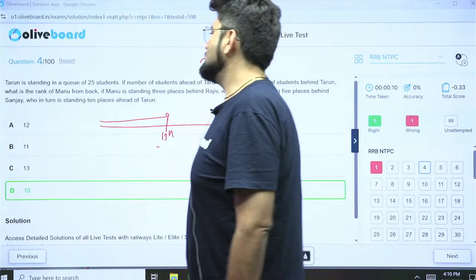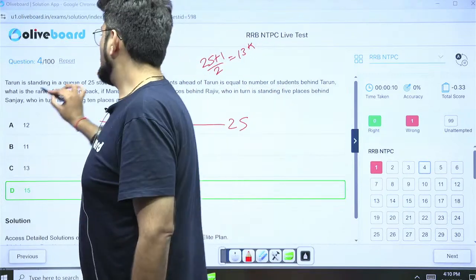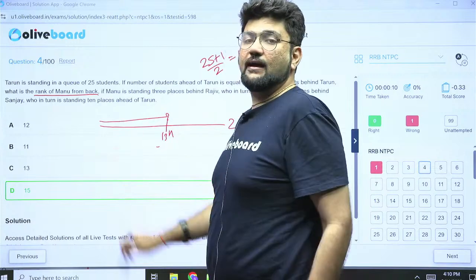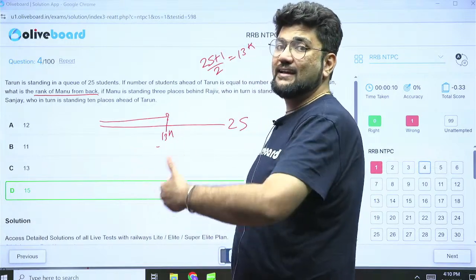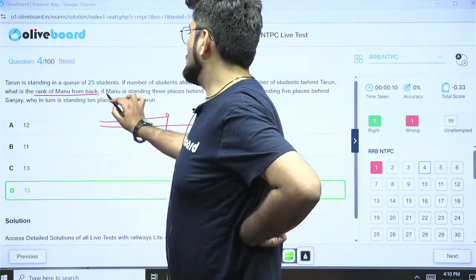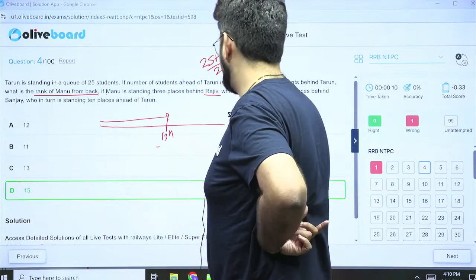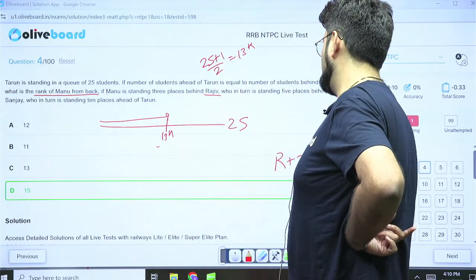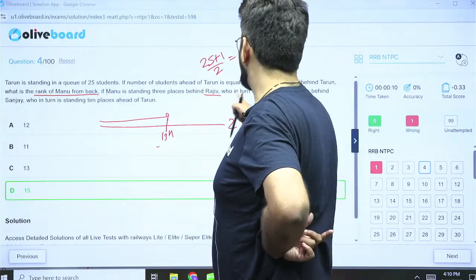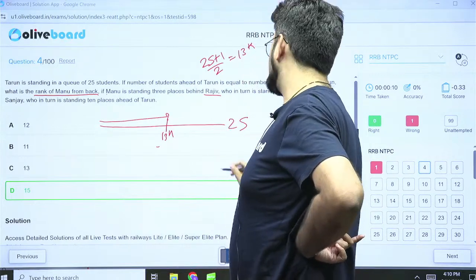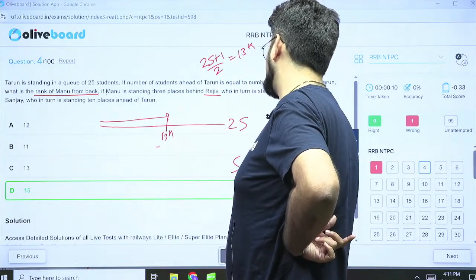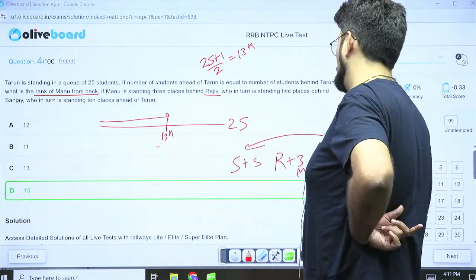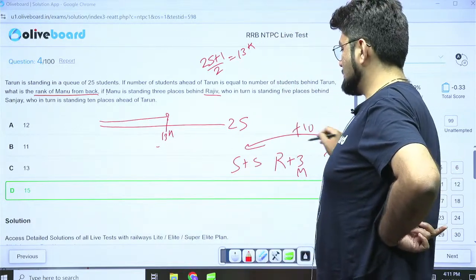Now the question is saying you have to find out Manu's rank from the back. Now they have given you Manu's position, but indirectly they are saying Manu is standing 3 places behind Rajiv. So if we have Rajiv here, we have Manu standing here 3 places after him. Then Rajiv is standing 5 places behind Sanjay. So we have Sanjay here and 5 places after him is Rajiv. And Sanjay is standing 10 places ahead of Tarun.